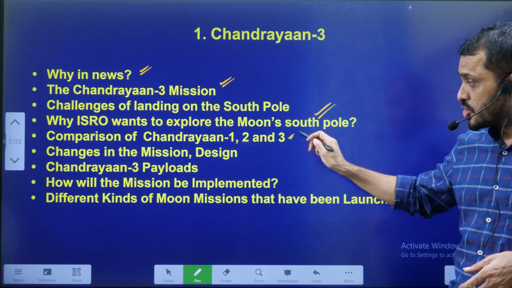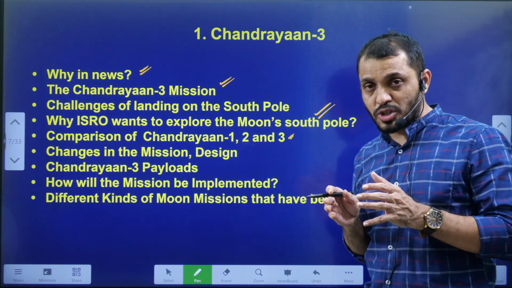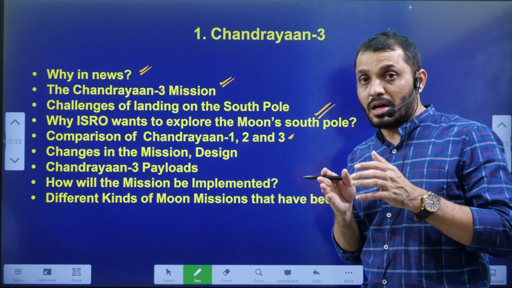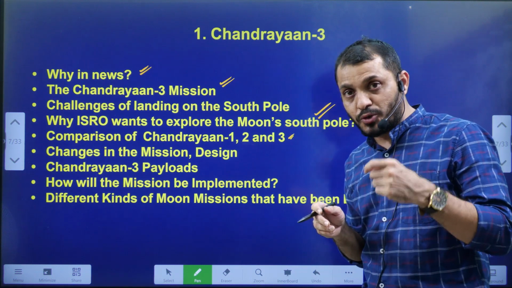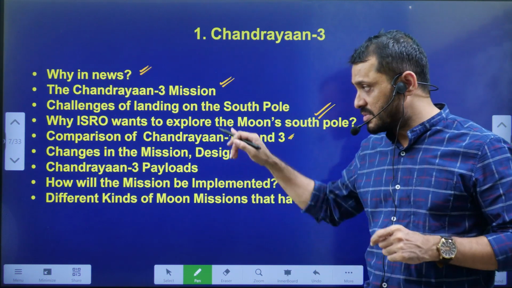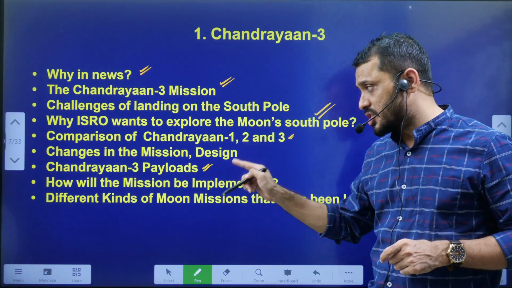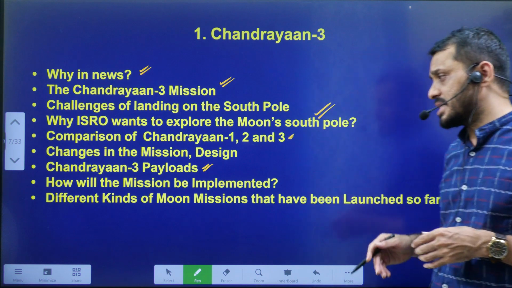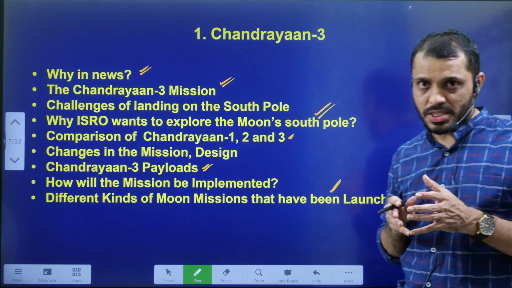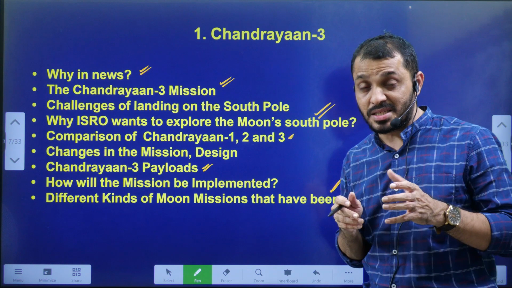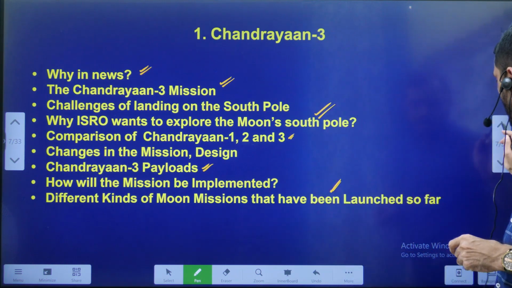Then we will compare Chandrayaan-1, 2, 3 in terms of which year, which launching vehicle we used, what type of fuel, and what the objective was. And we will discuss some of the payloads present in Chandrayaan-3 and different kinds of moon missions. Various types we will discuss at the end of the video, students.